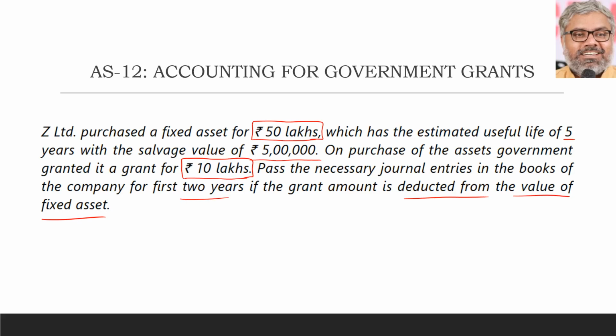Life of the asset is 5 years. Generally we will not be asked for more than 2 or 3 years, because after that the same entries will repeat. So what kind of entries should be passed? Just imagine what happened initially. First of all, we purchased the fixed asset.